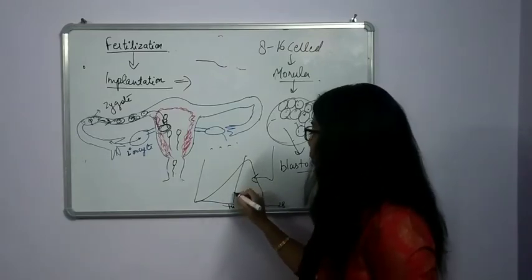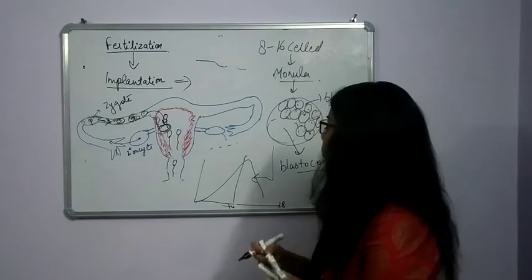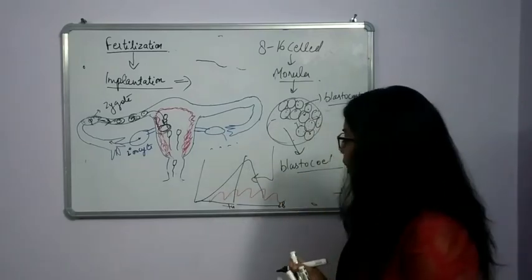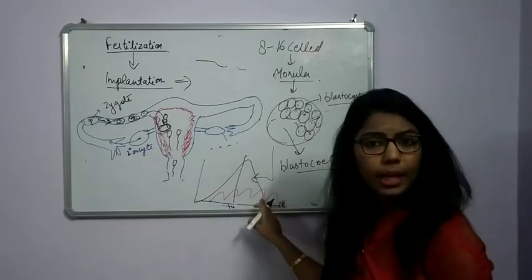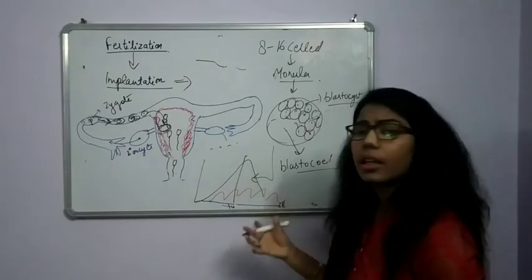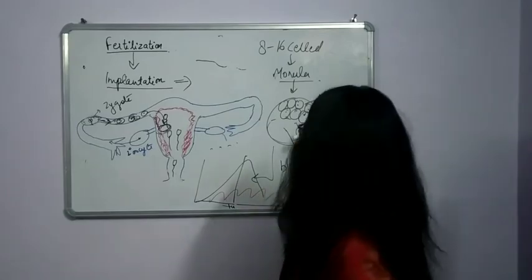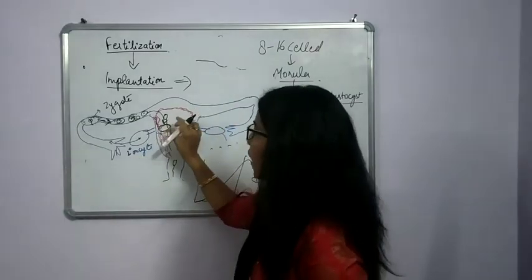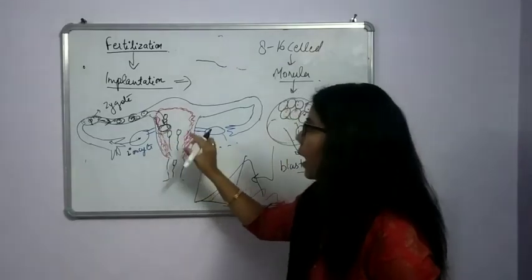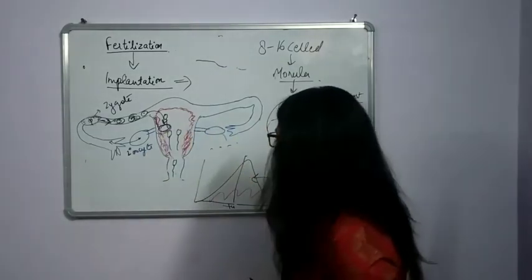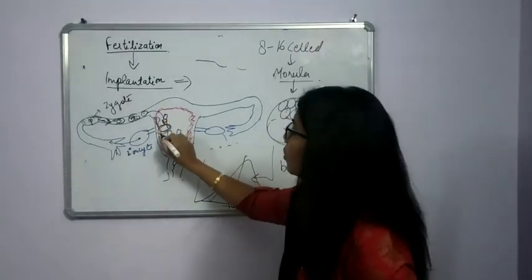In this phase, what happens? There will be more and more thickening of the endometrium lining. This endometrial lining is important for what? For the nourishment and for maintaining the pregnancy. As the blastocyst attaches into this endometrium wall, it shows that now pregnancy is confirmed.